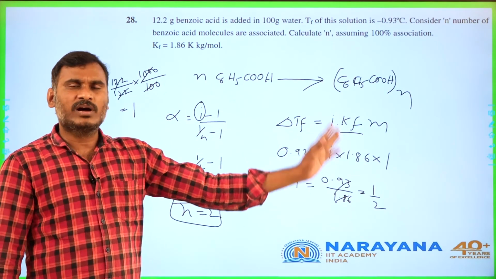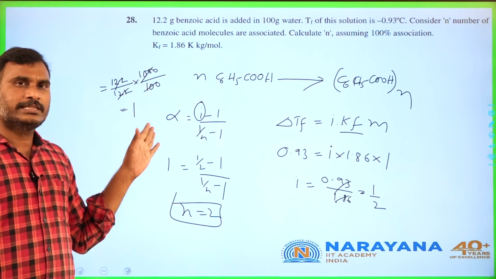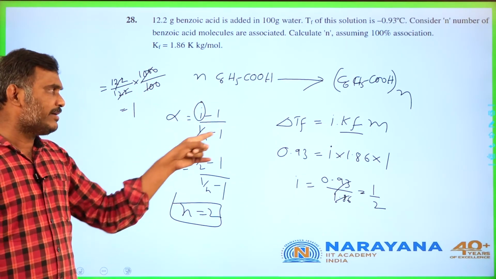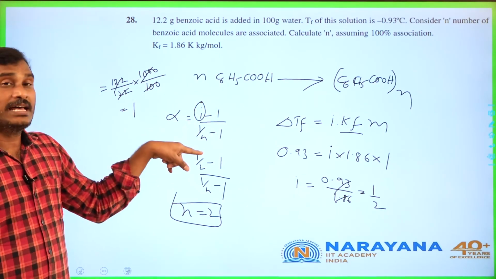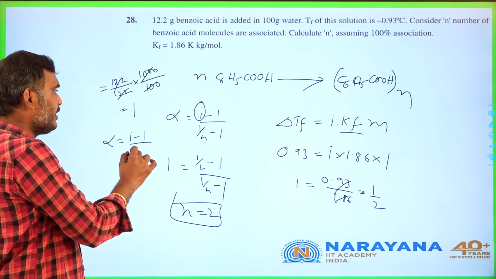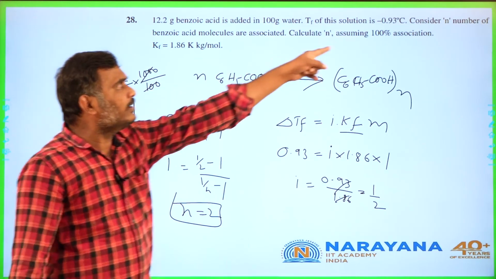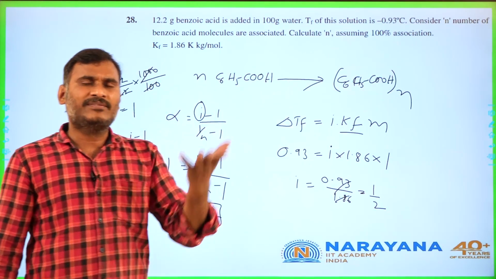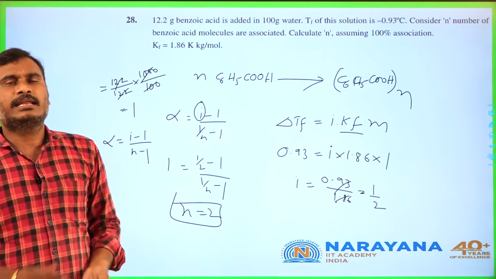First you calculate the van't Hoff factor i, and after that you substitute in this one. Alpha equal to (i minus 1) by (n minus 1). For dissociation, alpha is equal to (i minus 1) by (n minus 1). Here, for association, if it is 100%, then alpha equal to 1.